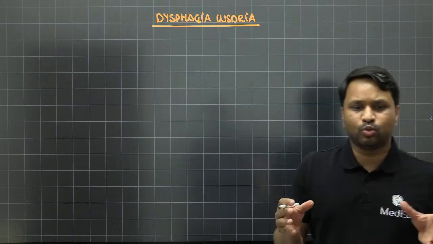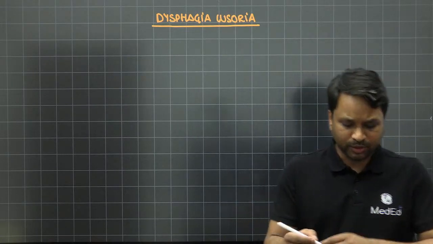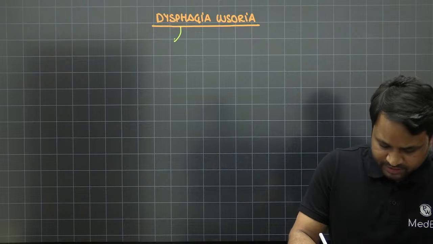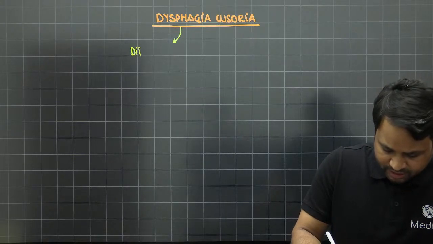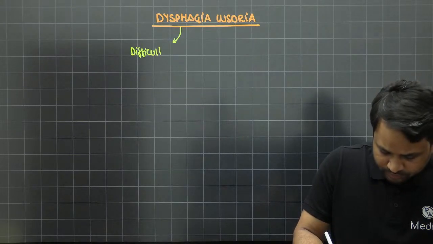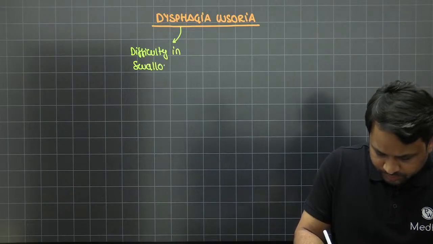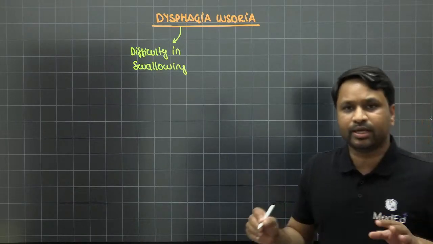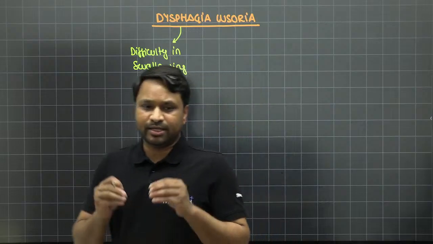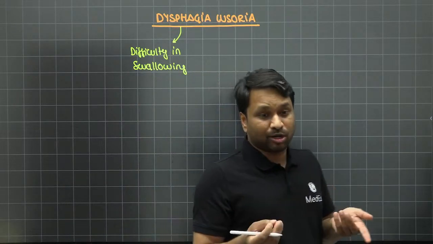Now, as you can see, there are two words here. One is dysphagia, another one is lusoria. Everybody understands that dysphagia is basically difficulty in swallowing. And this dysphagia is caused because of an abnormal vessel.